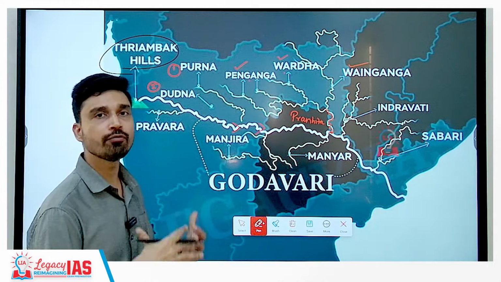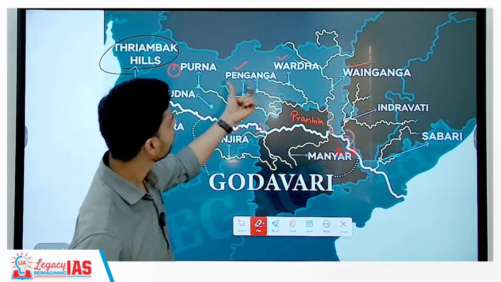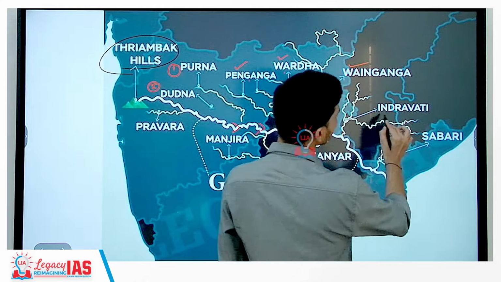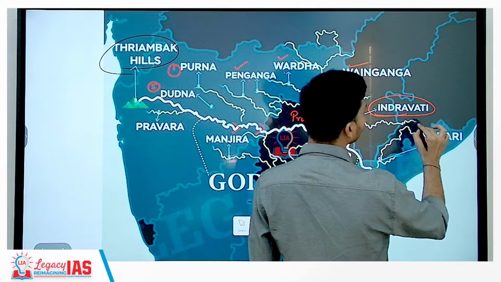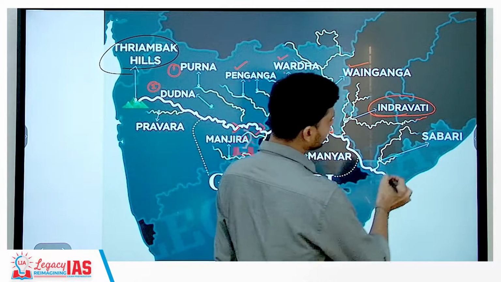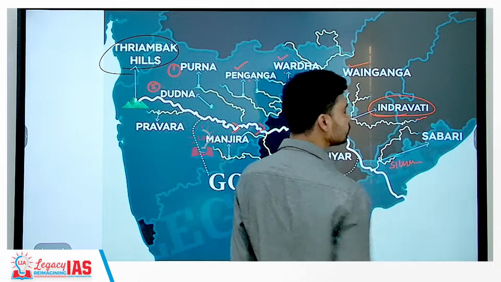Pranhita is made up of which of the given rivers? So 4 or 5 options can be given. The correct option will be Penganga, Wardha and Wainganga. Further, it receives water from another river originating from the Kondhan hills in the Eastern Ghats. The river is called Indravati. And finally, it meets river Sabri, and Sabri river has another tributary, that is Sileru river.